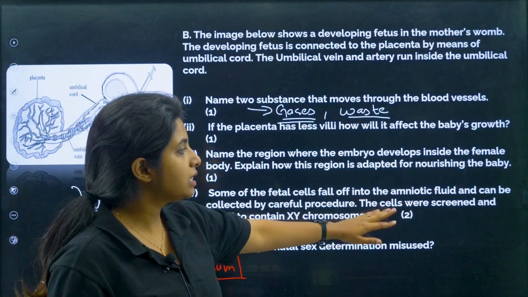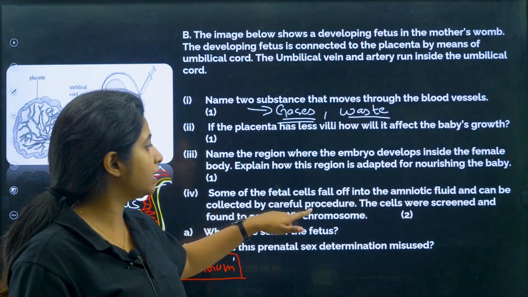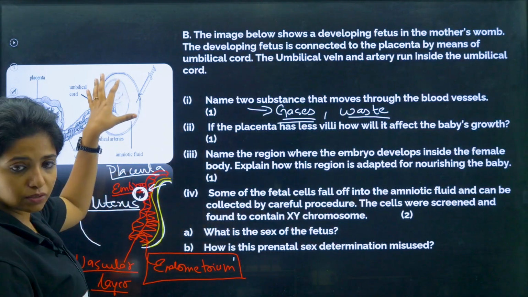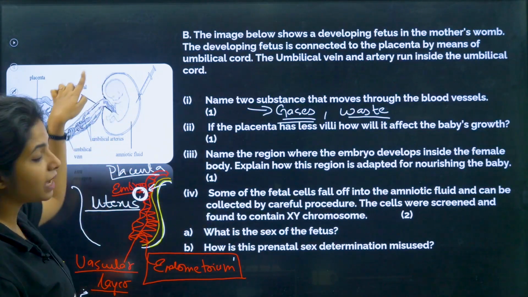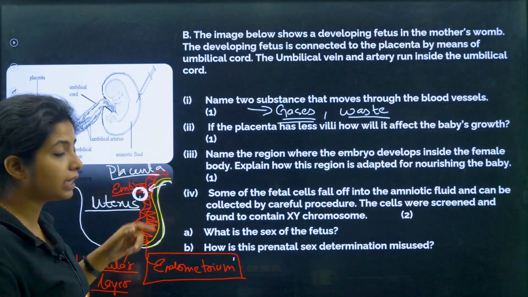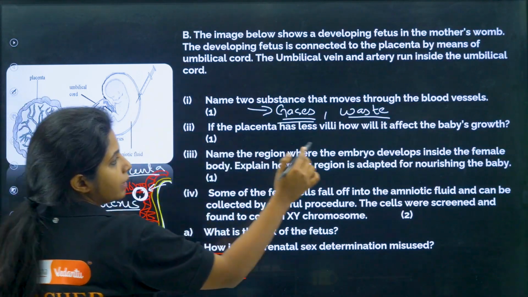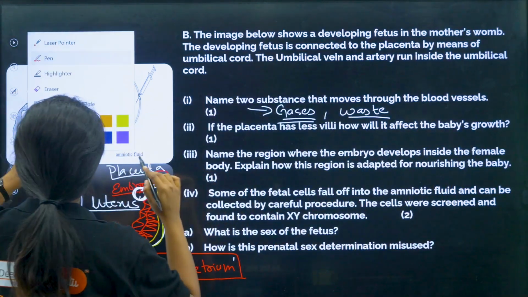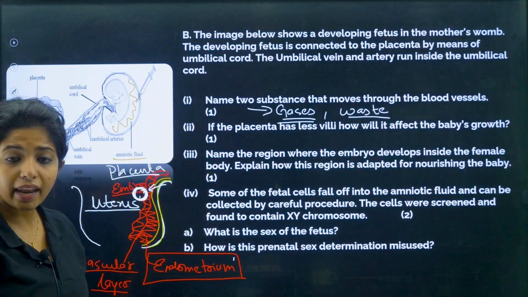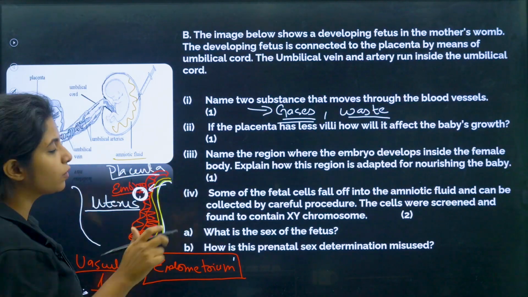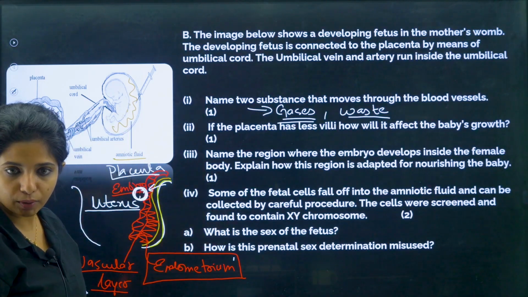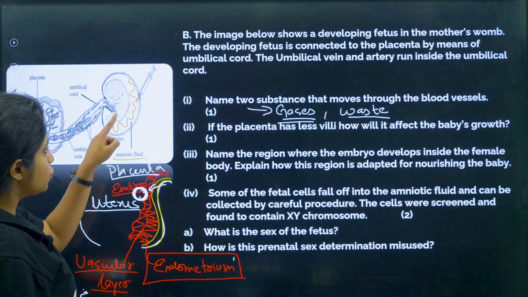Now, some of the fetal cells fall off into the amniotic fluid and can be collected by a careful procedure. The cells were screened and found to contain XY chromosome. Okay, so listen to me. This fetus is covered by the amniotic sac, and this amniotic sac is filled with a fluid which is known as amniotic fluid. This amniotic fluid contains certain cells which are shed from the fetus's body.